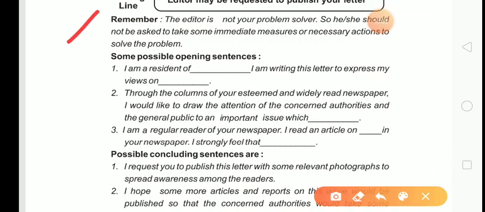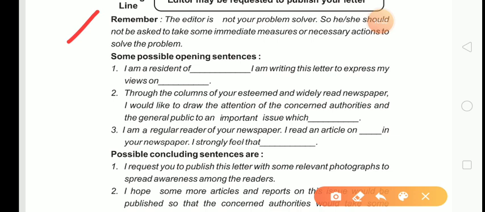Remember, the editor is not your problem solver, so she should not be asked to take some immediate measures or necessary actions to solve the problem.